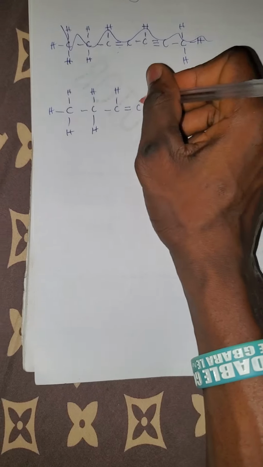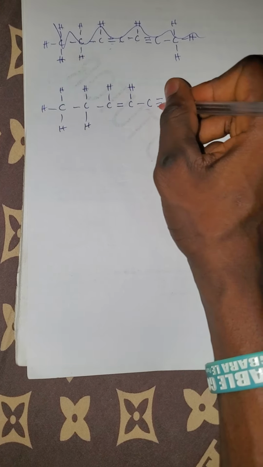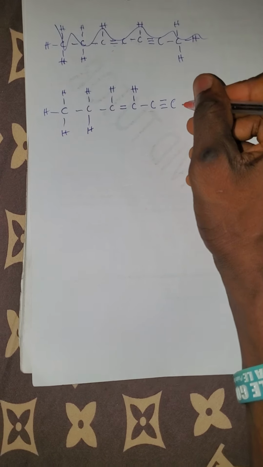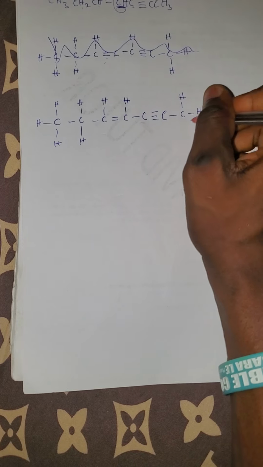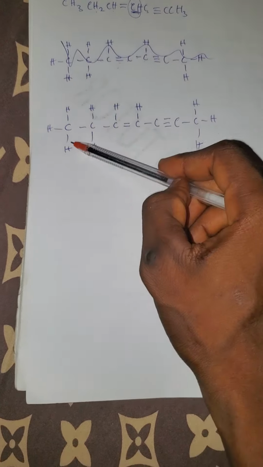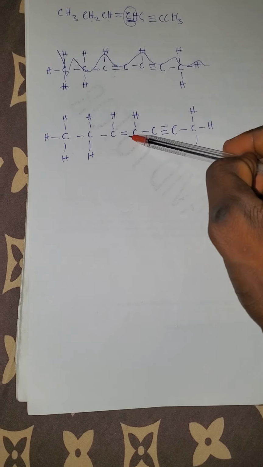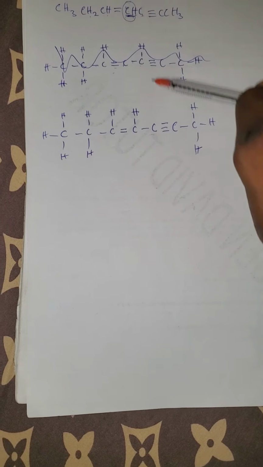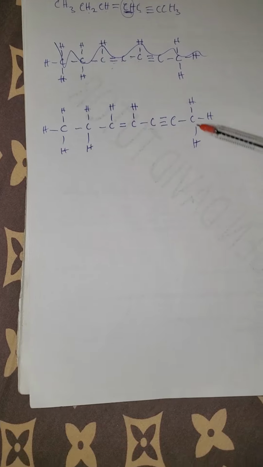So it is CH first, then C, then the triple bond. Then we have the carbon, then we have the CH3. So this is it. Again, this is the CH3, CH2, the CH, the double bond, then the CH, then the carbon here, then the triple bond, then the carbon, then CH3.